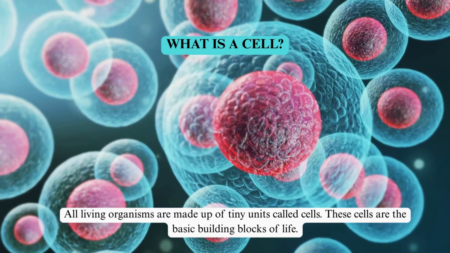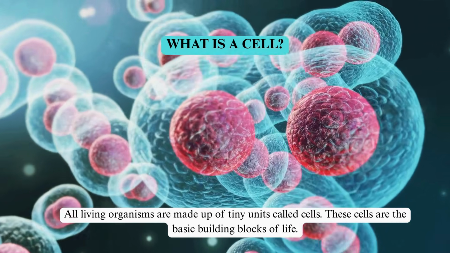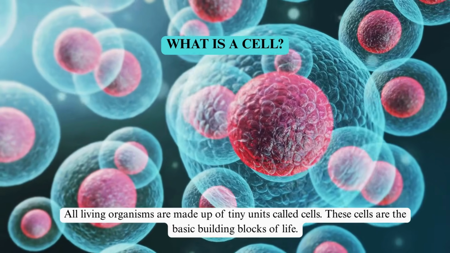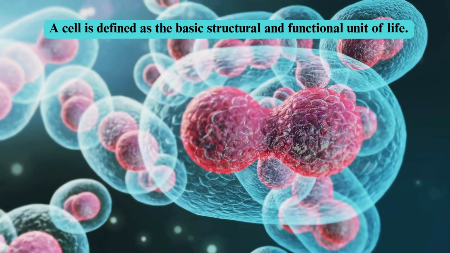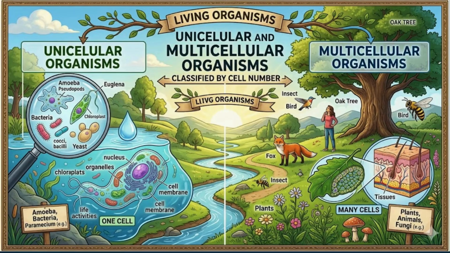Now let us understand the most important concept of this chapter. What is a cell? All living organisms are made up of tiny units called cells. These cells are the basic building blocks of life. A cell is defined as the basic structural and functional unit of life. This means it is the structural unit because it forms the body of all living organisms. It is the functional unit because all vital life processes such as respiration, nutrition, and growth take place inside the cell.